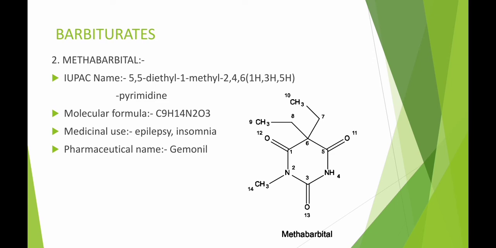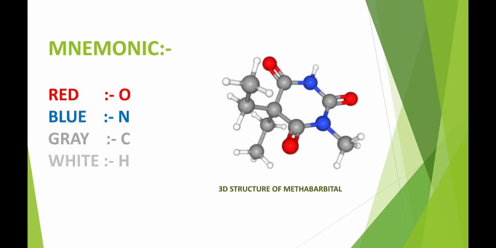The IUPAC name of methabarbital is 5,5-diethyl-1-methyl-2,4,6-pyrimidine. The molecular formula is C9H14N2O3 and the medicinal use is epilepsy and insomnia, and the pharmaceutical name for methabarbital is Gemonil. Here is a 3D structure of methabarbital which helps to easily remember the structure.